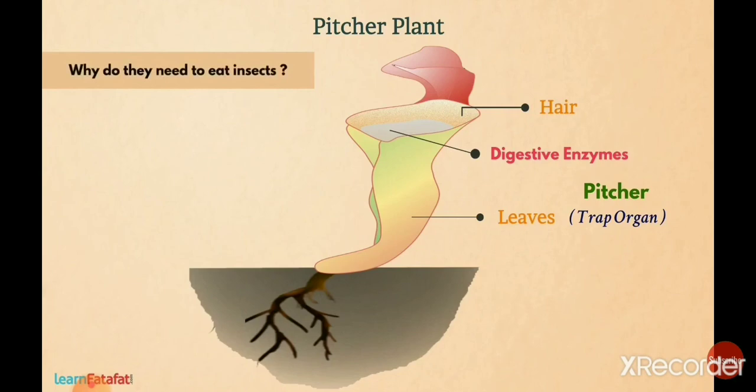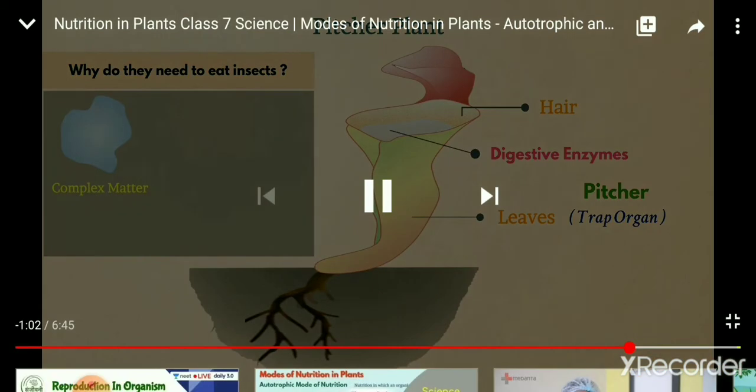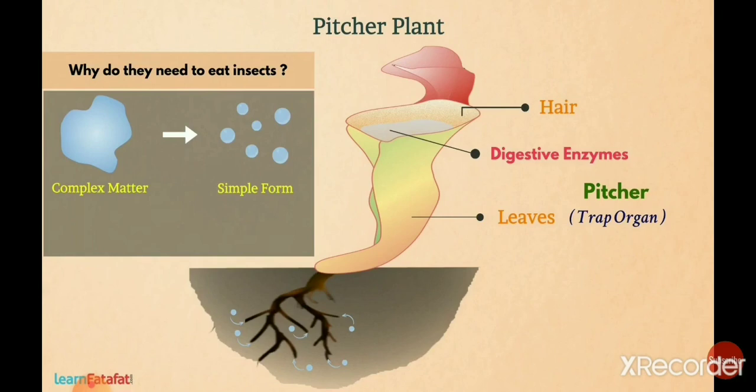So why do they need to eat insects? What is the answer? Again I am telling you, why do they need to eat insects? The answer is they grow in soil that does not contain minerals, so they try to obtain the minerals from the insects.